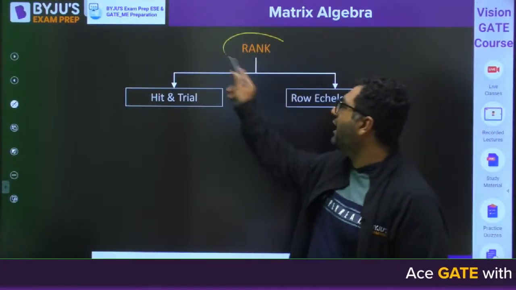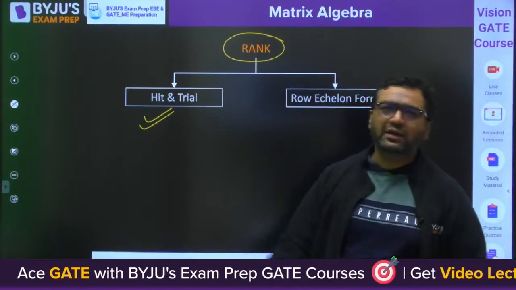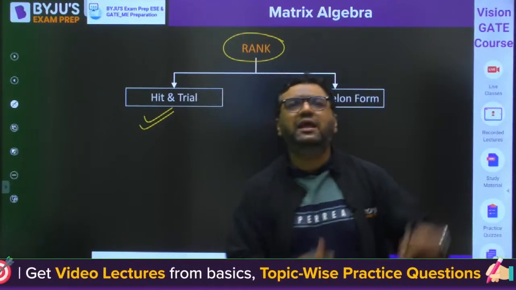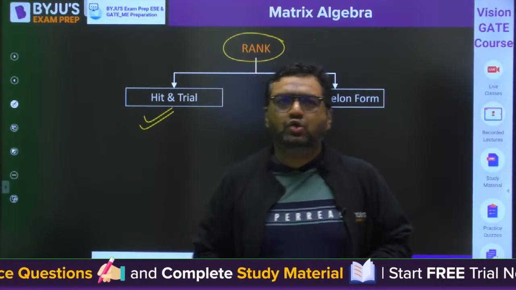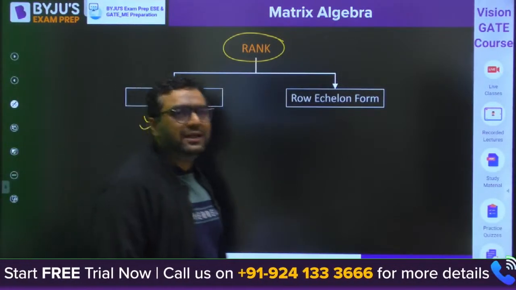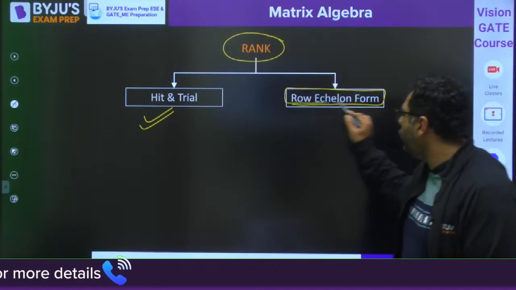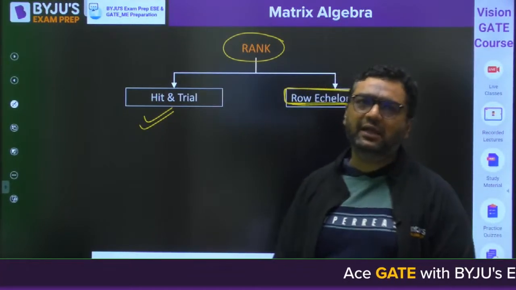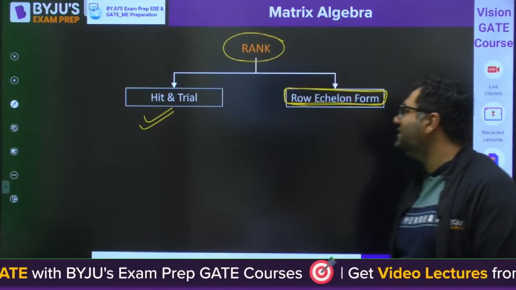Now my dear, we have seen how rank can be calculated with the hit and trial method. Whatever we were doing till now was the hit and trial method. In the exam it can be very hectic if we get a 4 cross 4 matrix or 4 cross 3 matrix or 5 cross 4 matrix. So that is why, to find the rank, there is a method given, which is said to be row echelon form. Row echelon form is a method by which we can find the rank very easily just by applying some elementary row operations. I will show you what we need to do in such cases.